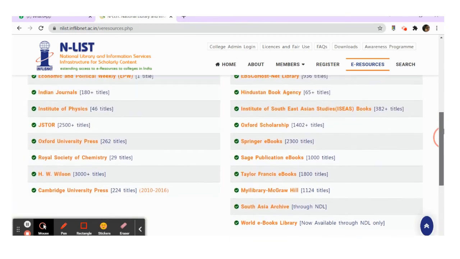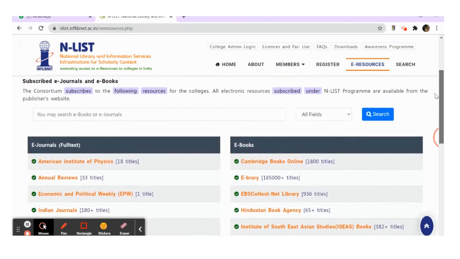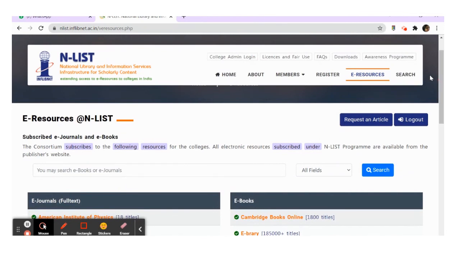Now this is how we use InflibNet. This Enlist of InflibNet is very useful for all the students. I hope the session was useful for you. Thank you.